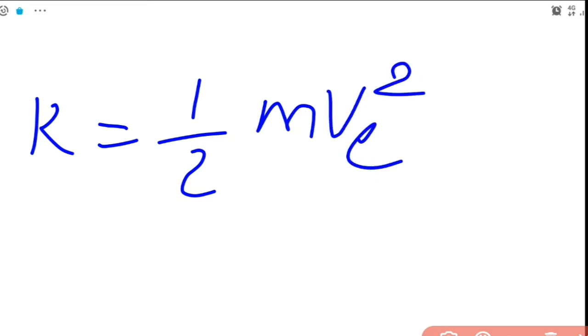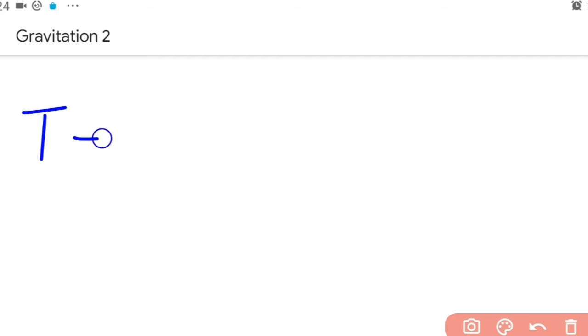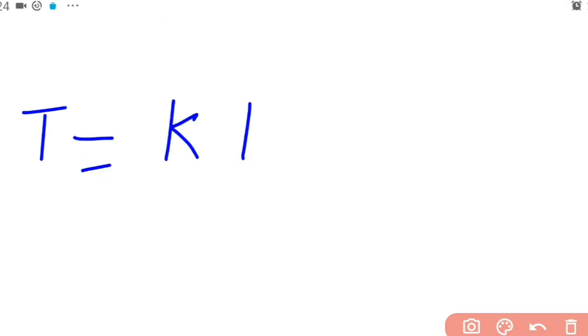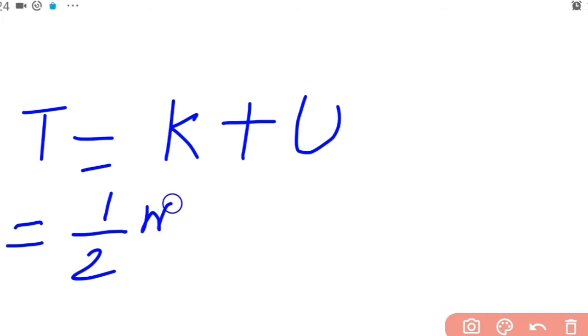We already wrote the expression for potential energy. Now this is the kinetic energy. So the total energy of the object which is projected from that height can be written as T equal to K plus U, where K is the kinetic energy and U is the potential energy. So substituting for that, we have half m v_E squared